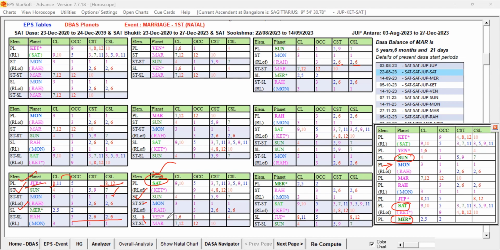The sublord is a mixed one, 1, 6, 1, and 4 mixed one, and the star lord of the sublord is also mixed one. So this is only causing the weakness at the sub level, but the planet is good, the star lord is good, and the 2A level is good. Importantly, Saturn and Sun, the strong favorable key planets of the Dasa Lord, are playing a role here. The Sun is the strong favorable key planet because that is the destiny planet. So this planet only has the weakness.